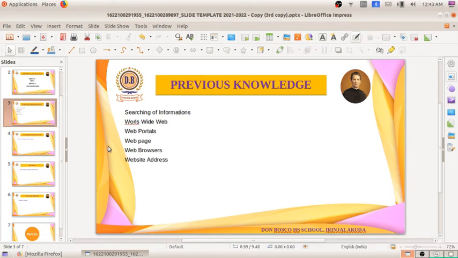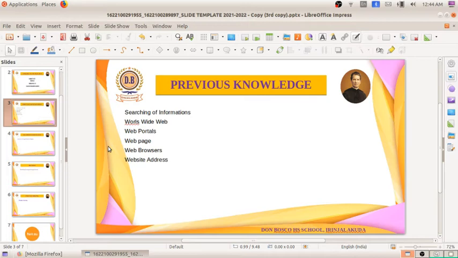And next we discussed web pages. What are web pages? When you type information in Google, you will get a lot of web pages related to that information. Web browsers I have already discussed, and also we discussed website address. So today we know all the basic things we need for searching information in the internet. I hope you all know about that.